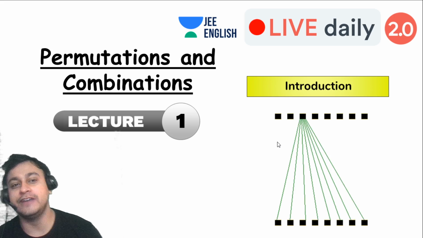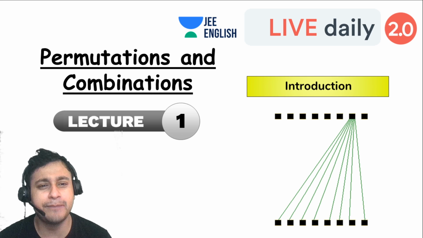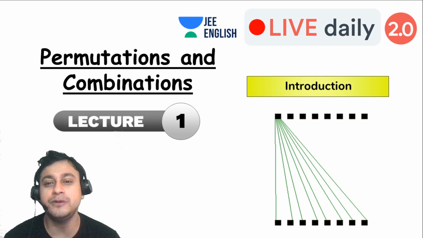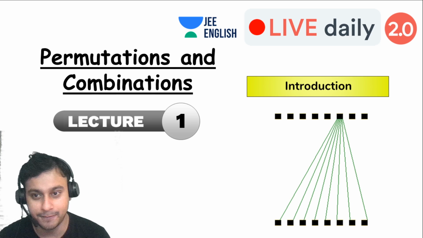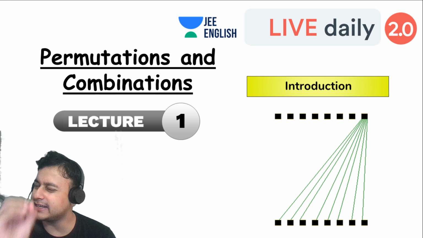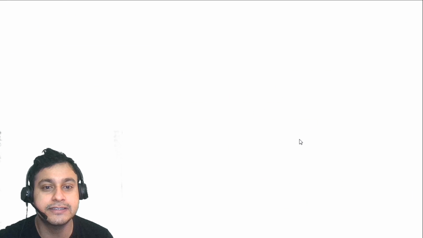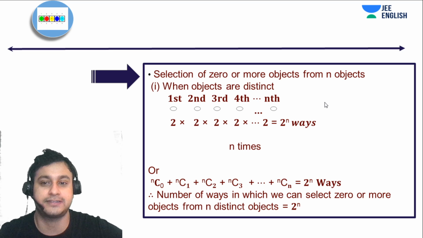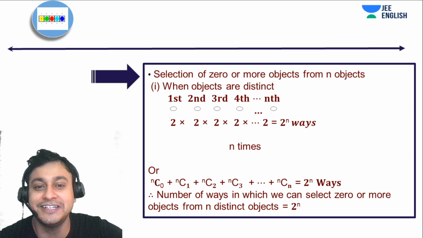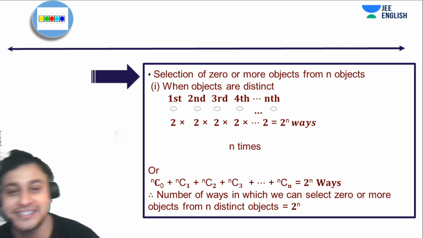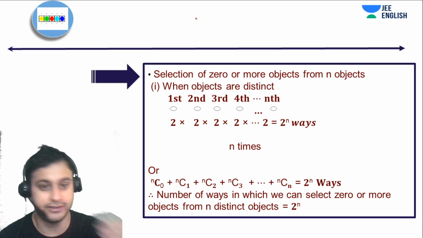So now, without wasting any time, let's begin with permutations and combinations. The basic idea we definitely have is that permutations means arrangement, and combination means selection or choosing. We will be discussing a very interesting concept under combinations, and that is nothing but selection of zero or more objects. This is one of the most interesting concepts in permutations and combinations, and every year there are a whole lot of questions based on this.